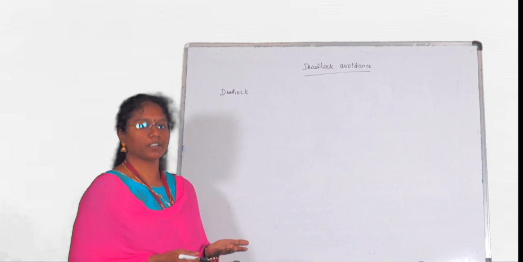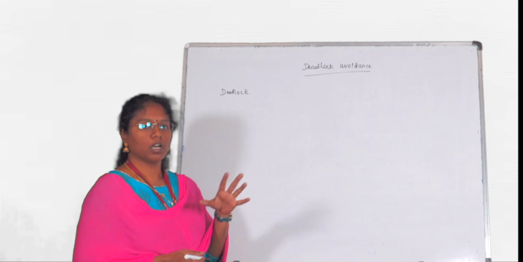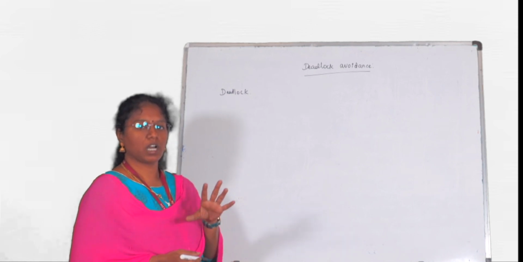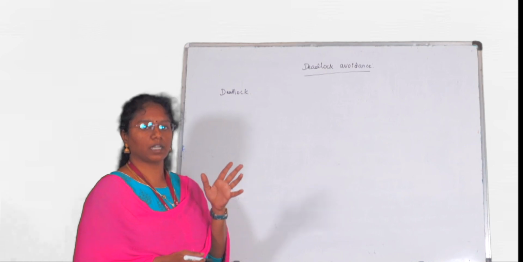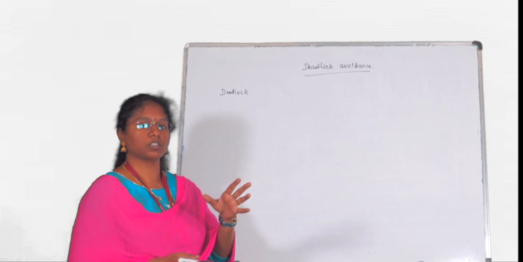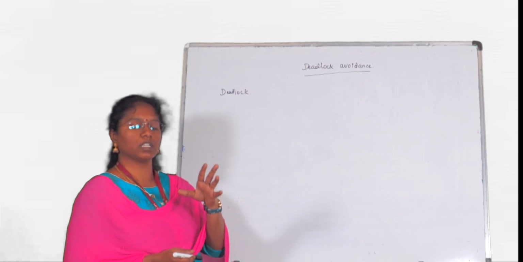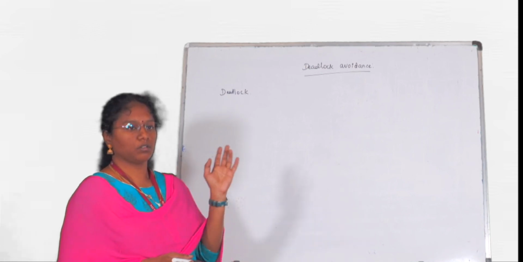Now I am going to explain once again what I mean by deadlock, just an overall view of deadlock, and then what we mean by safe state and unsafe state, and then the resource allocation graph algorithm, why we go for the resource allocation graph algorithm first, and under what condition and when we are going to use the Banker's algorithm. So now let us see deadlock.